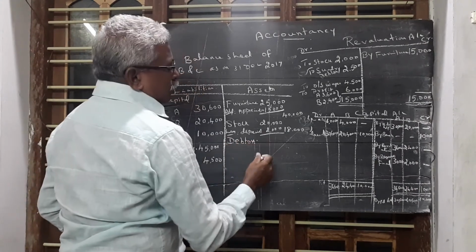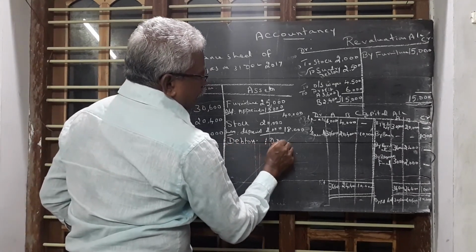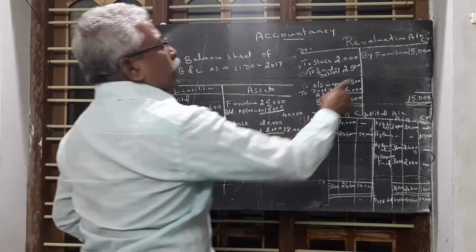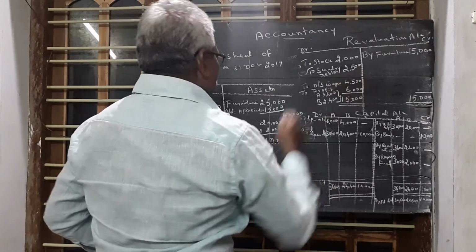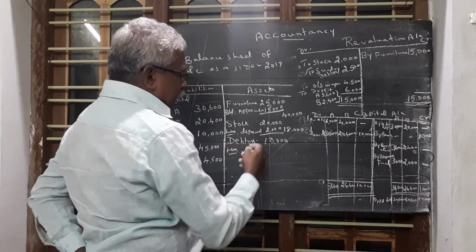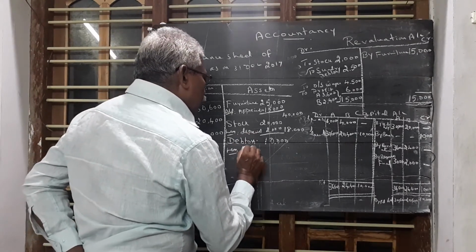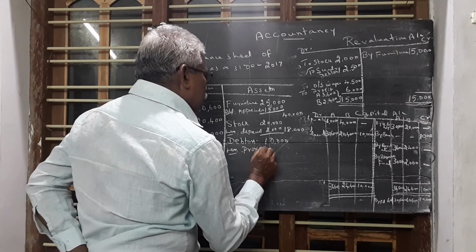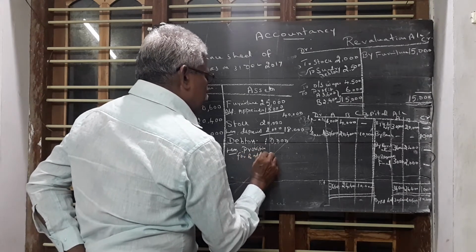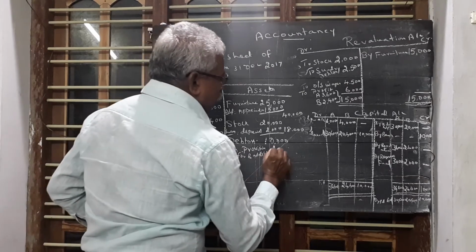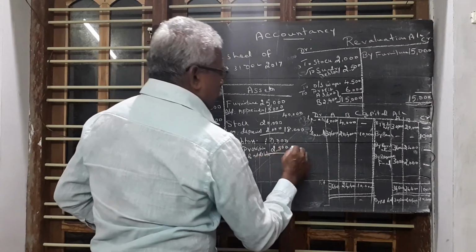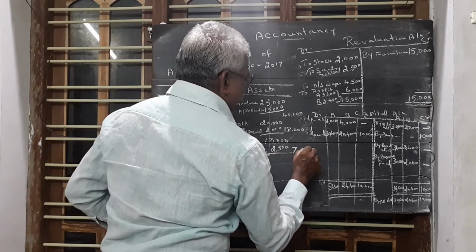In the previous balance sheet, debtors value is 10,000. Now its value is decreased by 2,500. Here it is not a depreciation, its value is decreased. So we simply write provision for bad debts 2,500 less, 10,000 minus 2,500 is equal to 7,500.